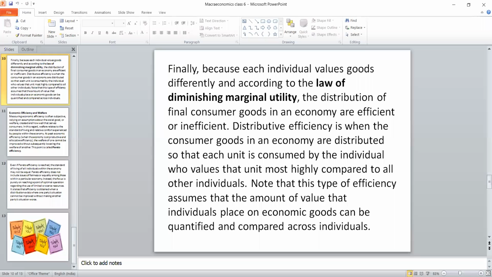Let's finally have a different view. Why? Because productive efficiency, allocative efficiency, and distributive efficiency are based on one particular theory called the law of diminishing marginal utility. Why? Because humans always try to be rational. If the goods are available, he will not bother about it. If it is not available, then he will keep on thinking about it. So distributive efficiency mainly depends on productive efficiency and allocative efficiency.